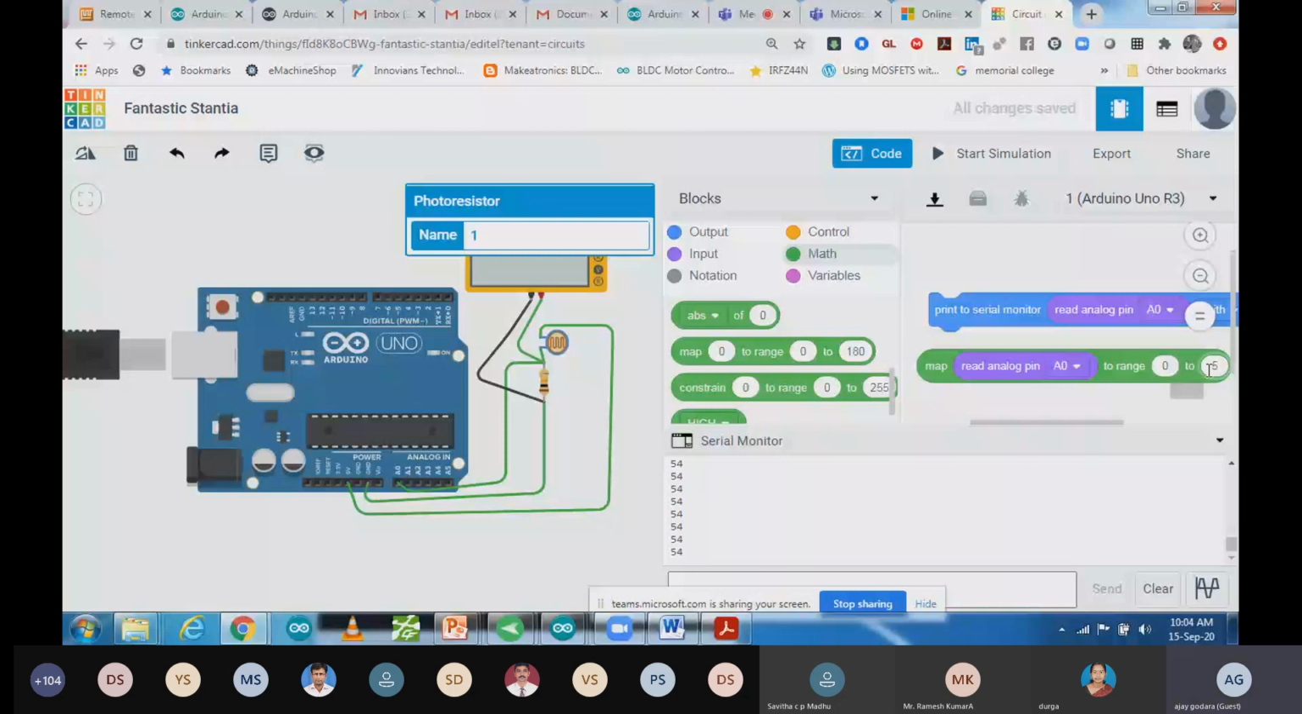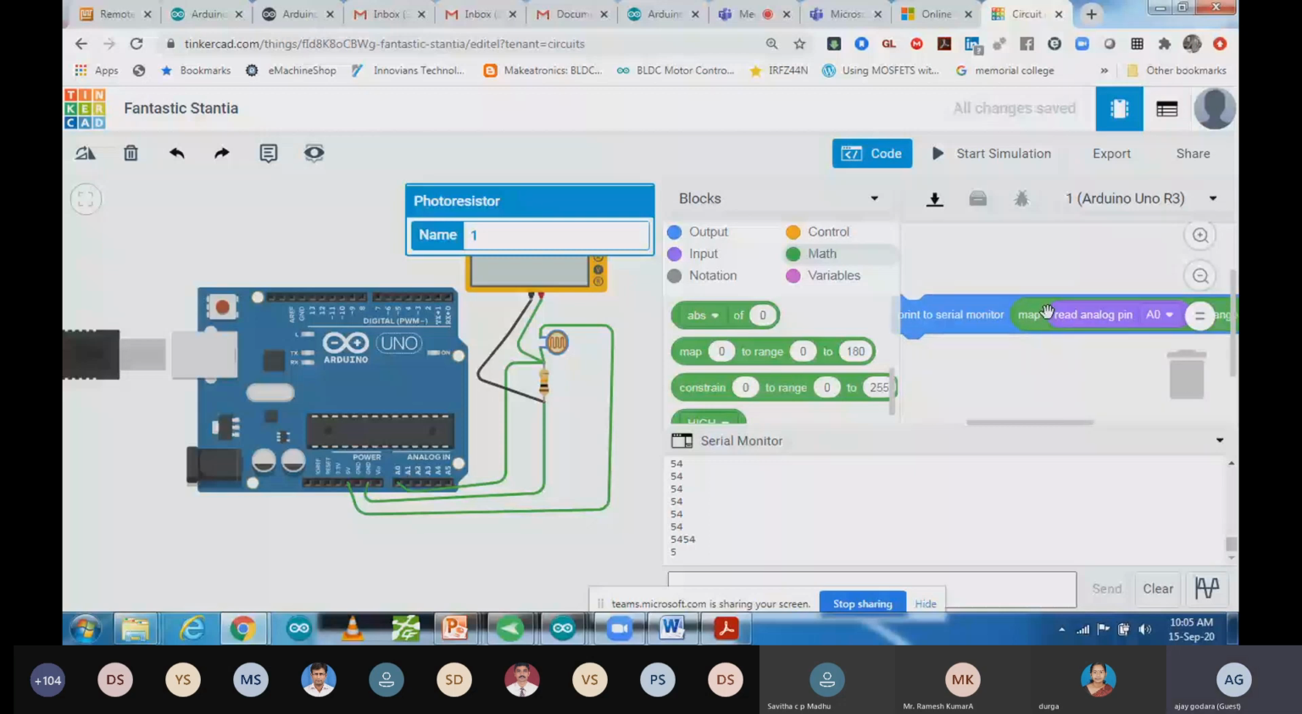So now we have to print it. We have to print this value here. I'm going to delete this one. You can insert it here after conversion. So this one is my code, a single line of code. I just use one map function here. Now I'm going to print it.